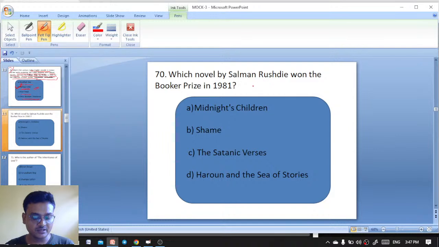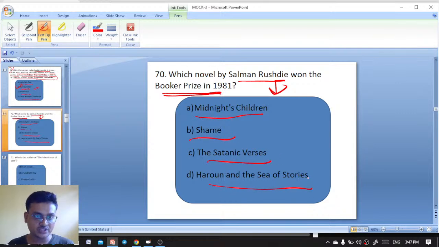Which novel by Salman Rushdie won the Booker Prize in 1981? Midnight's Children, Shame, The Satanic Verses, Haroun and the Sea of Stories.